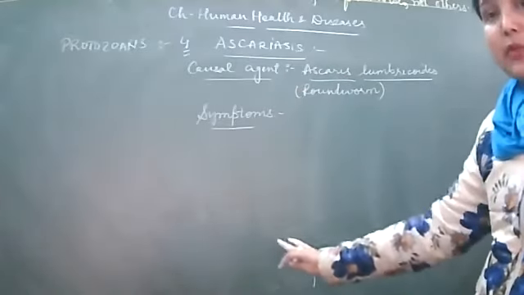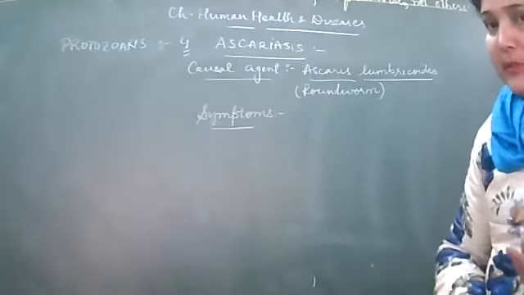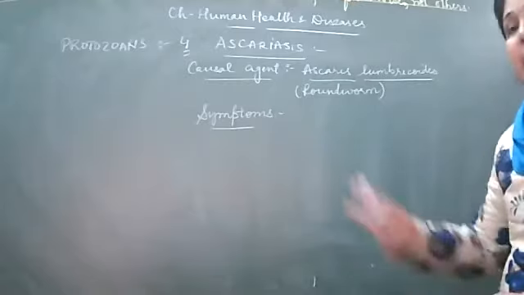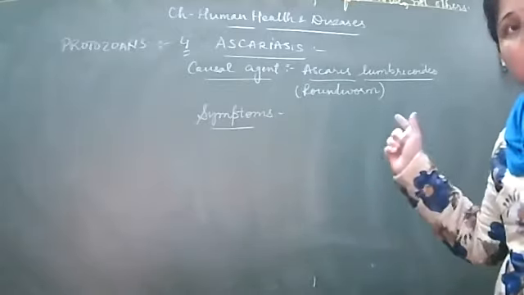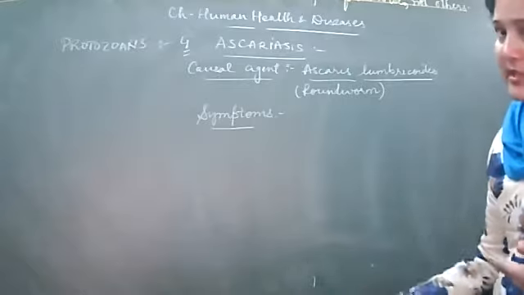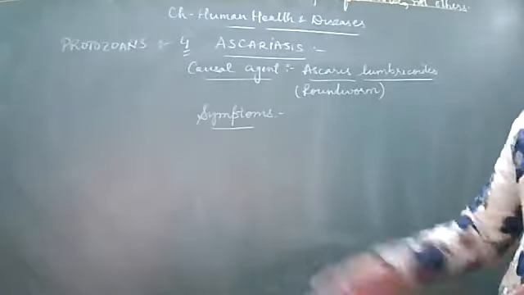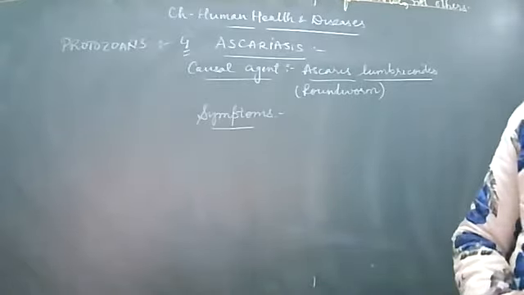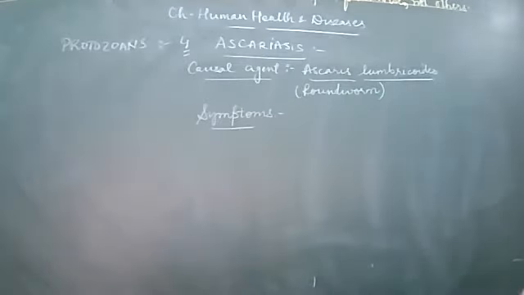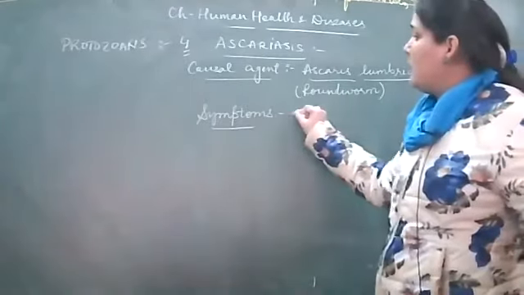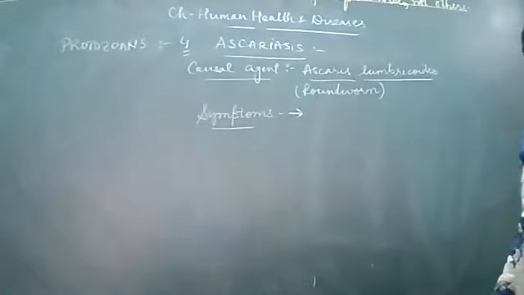Third, the symptoms. Fourth, the transmission. You have to do these four things for every disease. And keep a fifth column for extra remarks, that is, extra additional points, where you can add on any other information given. So you make a table as for the assignment question. Okay, right? So what are the various symptoms of Ascariasis?